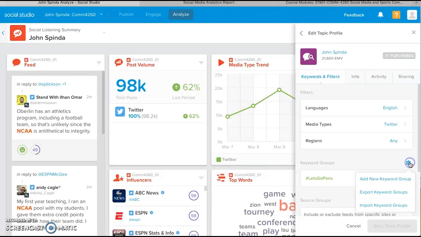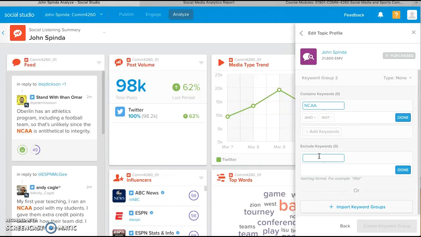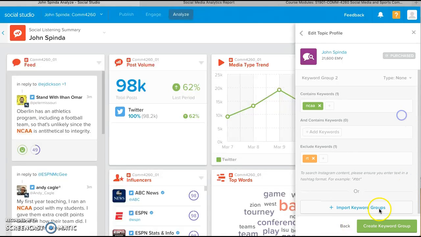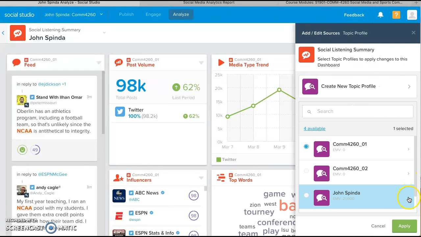So I'm going to create a new keyword group. In this case, again, just do your first search, NCAA, exclude retweets. Create that keyword group, save that profile. So again, now you see that second one is within it, and apply.